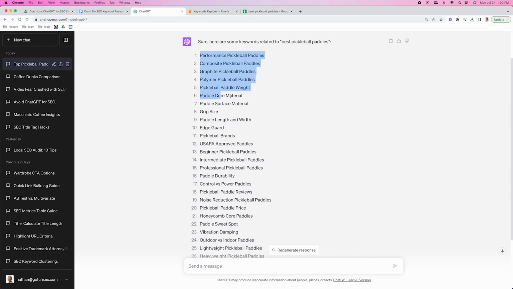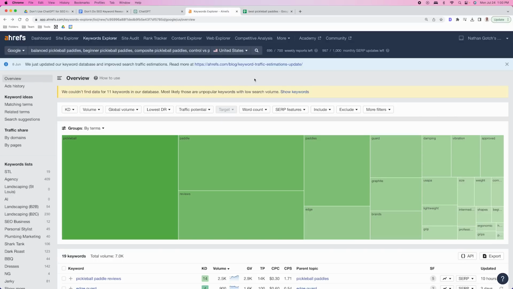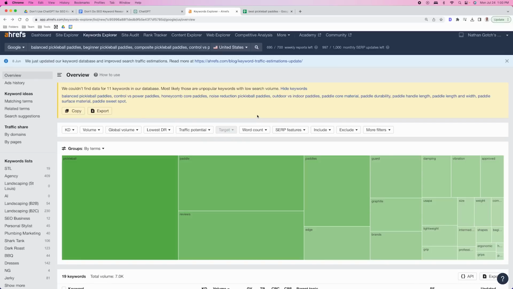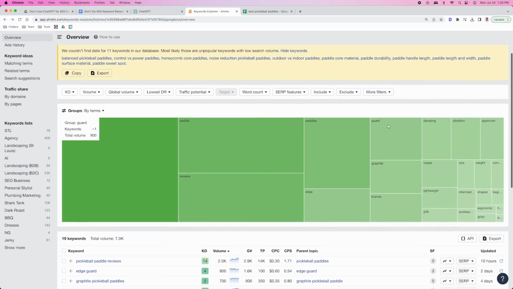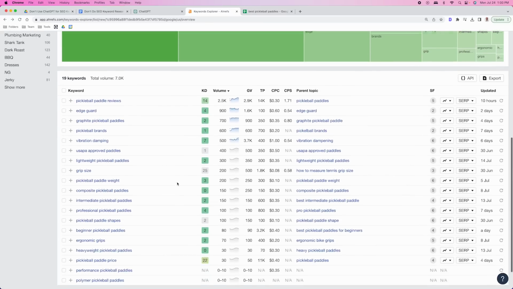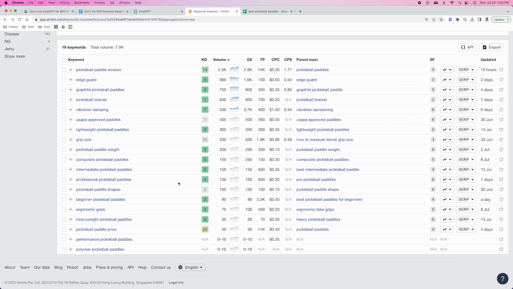So what we do is we want to take all these keywords and run them through Ahrefs. All right, and what we're going to find is that a lot of these keywords don't have any volume at all. No quantifiable reason to actually go after them at this point. Okay, and there's something to be said for keywords that don't have volume. That's a different discussion altogether. But for the most part, when we're building a new site, we do want to go after keywords that have a little bit of quantifiable data.